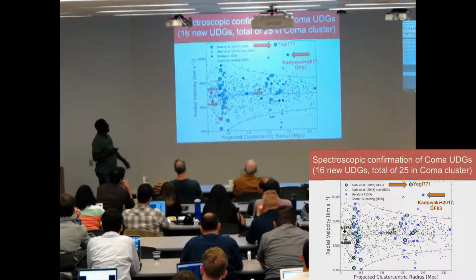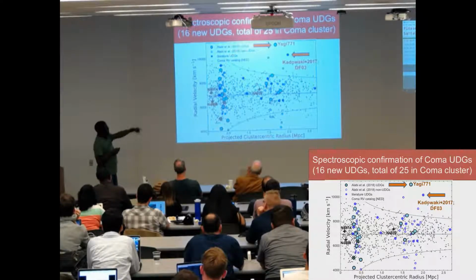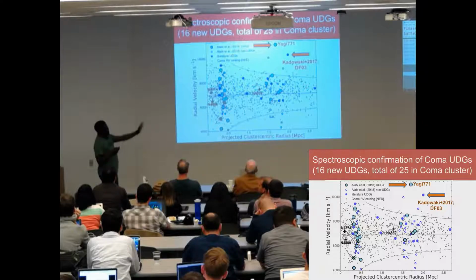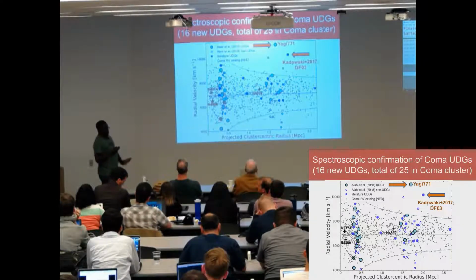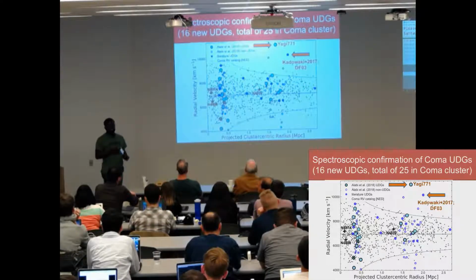So what I'm showing on the screen here now is our velocities against their distance from the center of the cluster. And our measurements are the blue circles with the black edges. And you can see that within the cluster core, 0.5 megaparsec from the center of the cluster, we have a lot of measurements. And then in the outskirts, we also have 5 new measurements. So I'm also showing literature values. Up until our study, there were only 9 Coma cluster UDGs that have been spectroscopically studied.